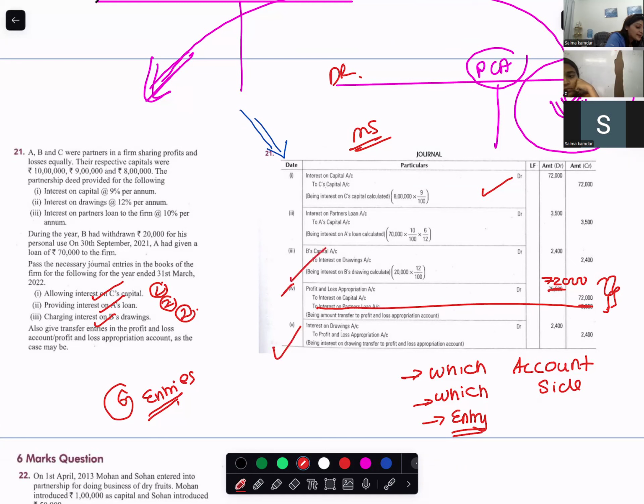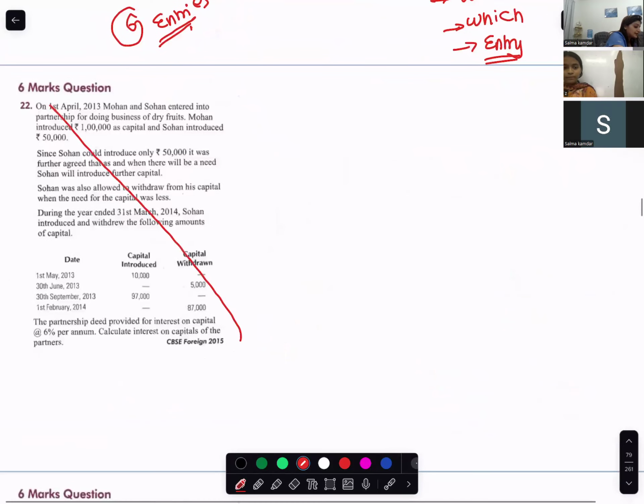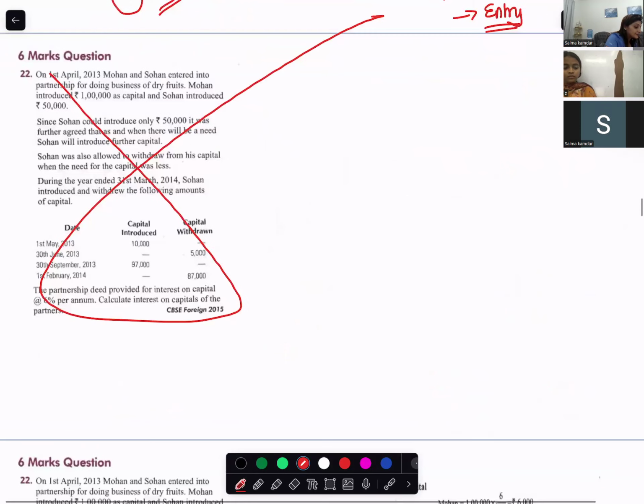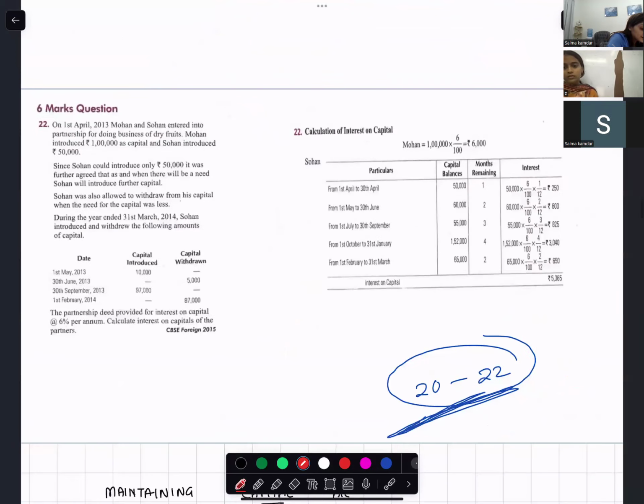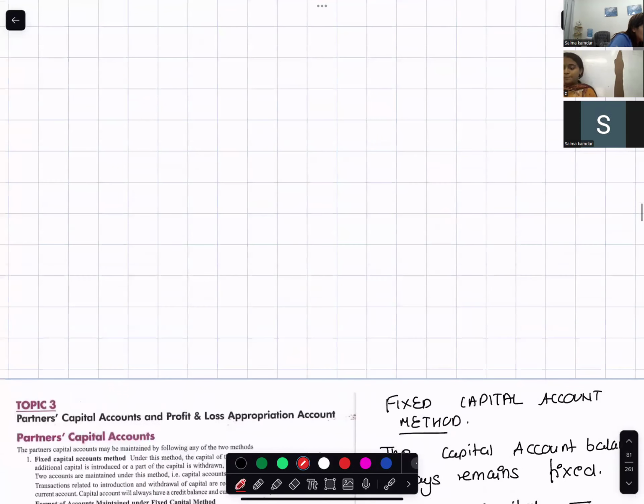It has given 2 entries for drawings, and an entry for capital too. Here it is clubbed, but I don't want you to club it. I want you to pass 2 entries for capital, loan, and 2 for drawings. Come on, do it. And this question you all can leave, it will not come.